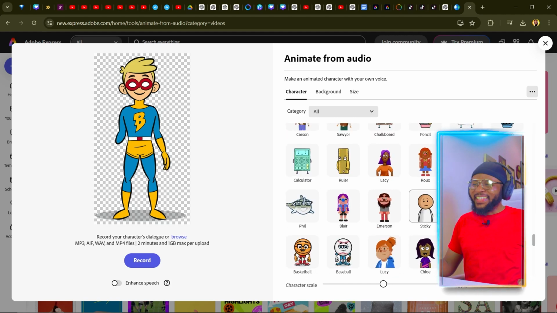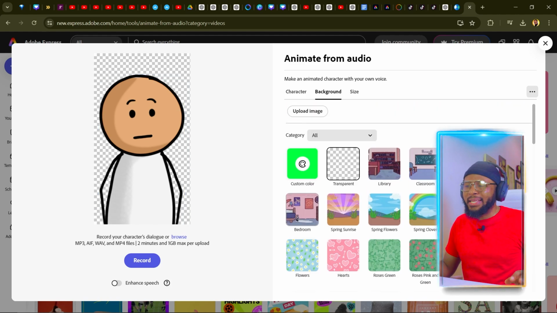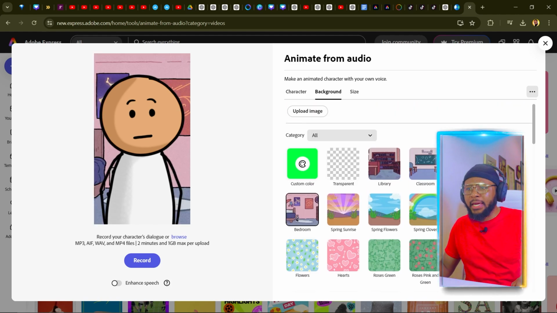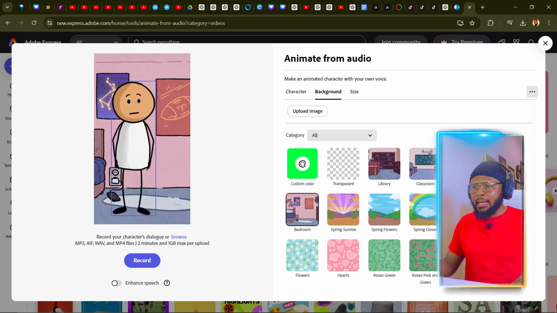All right, so here is the sticky man, and we're just going to go ahead and select it like so. And the next thing we're going to do is select our background. It could be any background. So let's go ahead and select this bedroom, okay? Select bedroom as our background, and we're going to resize our stick man, like so.